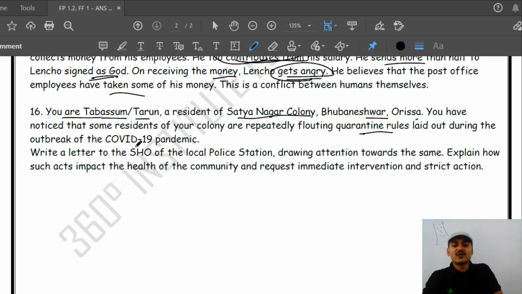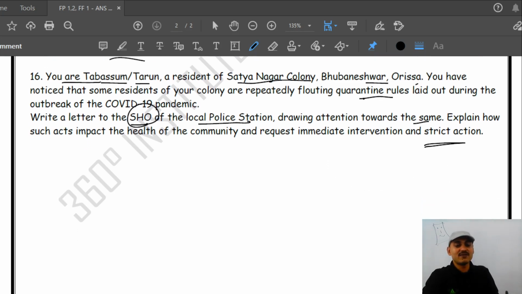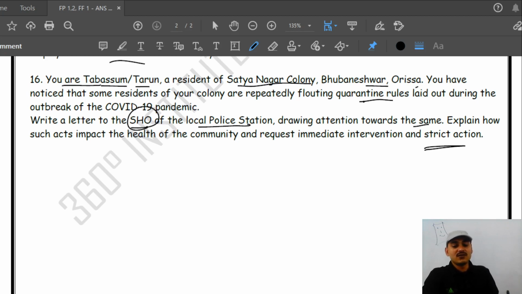During the outbreak of the COVID-19 pandemic, write a letter to the SHO of the local police station, that is the head officer, drawing attention to the same. Explain how such acts impact the health of the community, since everybody will get infected if those people are out, and request immediate intervention and strict action against them.